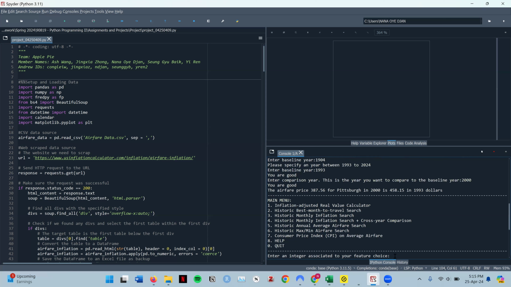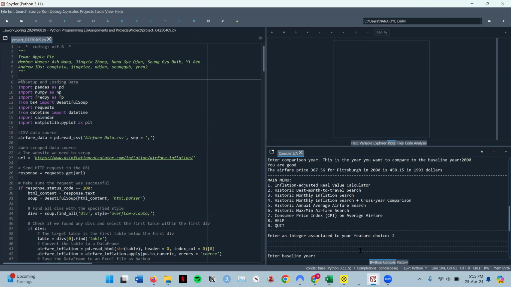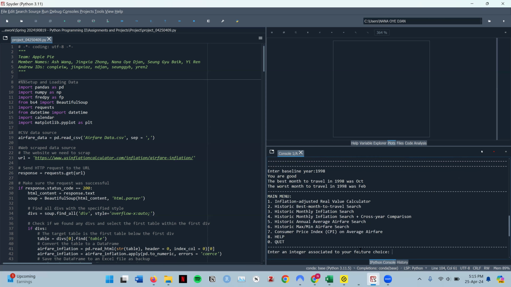The second option basically asks the user for a baseline year again. In this case, I'm entering 1998. And in 1998, our program tells our user that the best month to travel in 1998 was October, and the worst month to travel in 1998 was February. This comparison is made based on the inflation rate provided by the federal government. It means that the inflation rate was relatively low in 1998 around October, but was very high in February of 1998.